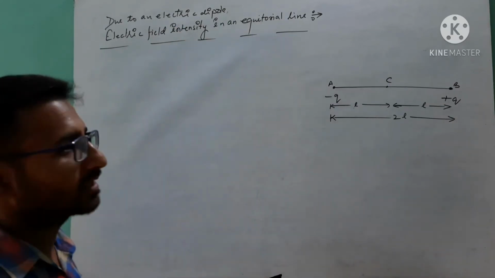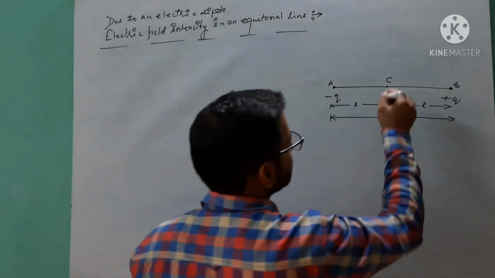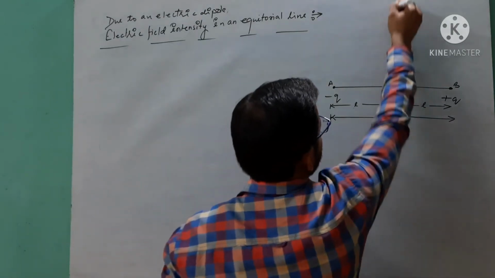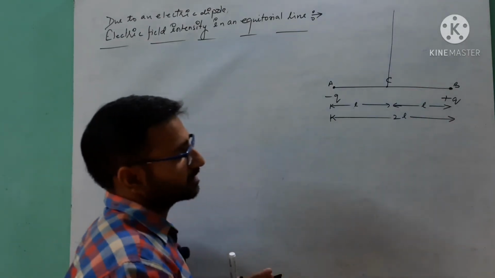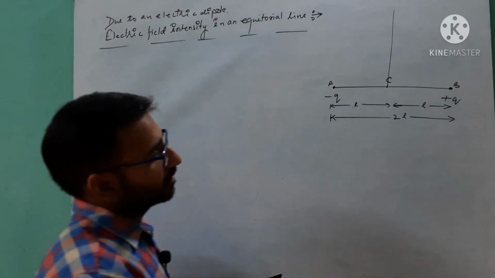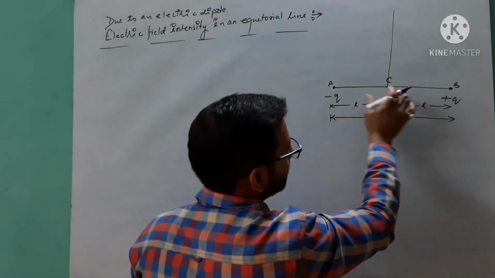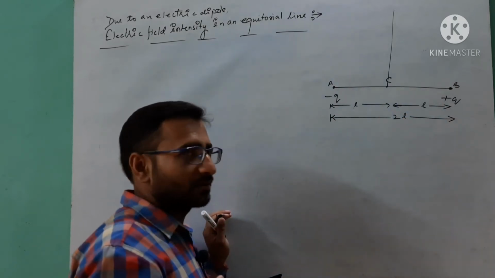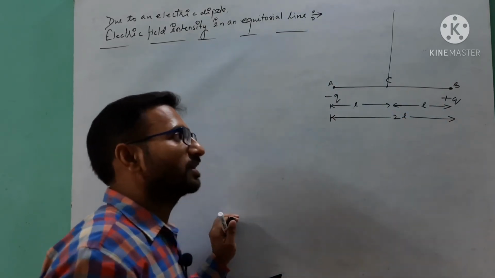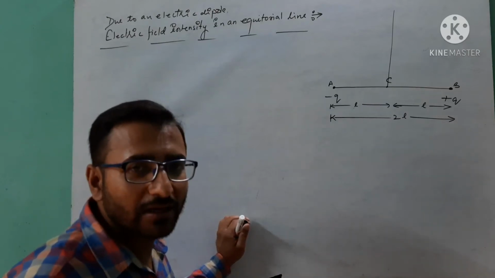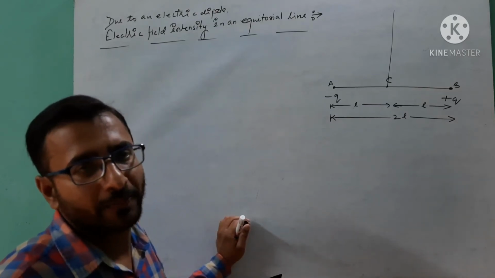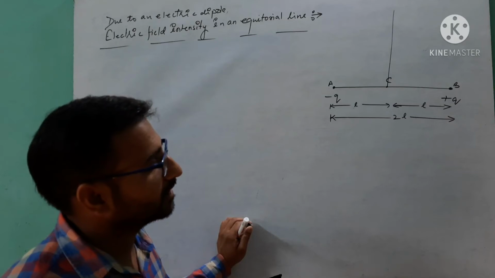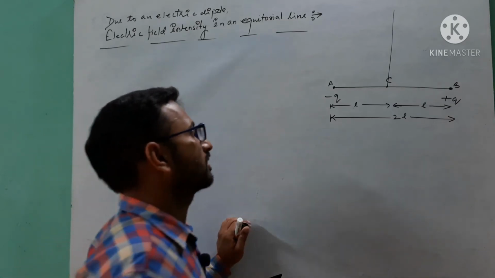It means that we are calculating the electric field intensity at a point which is on the line which is the perpendicular bisector of the line joining the two charges, or we can say the perpendicular bisector of the distance between the electric charges in the electric dipole.